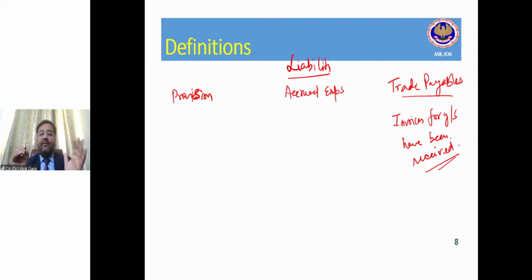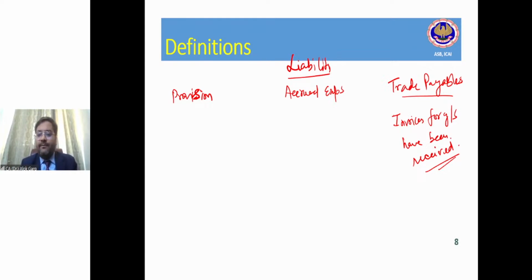So there is a thin line difference between accrued expense and trade payable. Have you understood? The moment I have provided my service, the company has to accrue the expense. But at the end of the month, if I'm raising an invoice, it will become trade payable. If I'm not raising an invoice, the liability becomes accrued expense. As simple as that, right? And accrued expense means accrued but due, accrued but not due. So in my case, it became accrued and due.